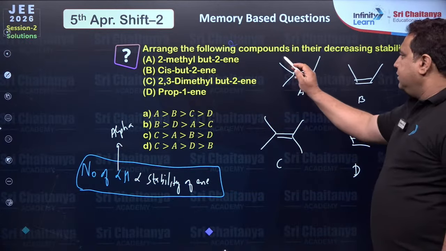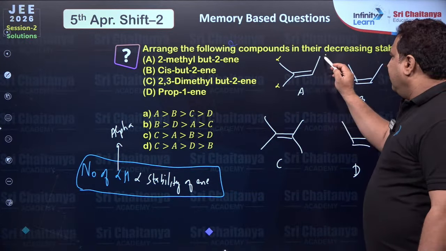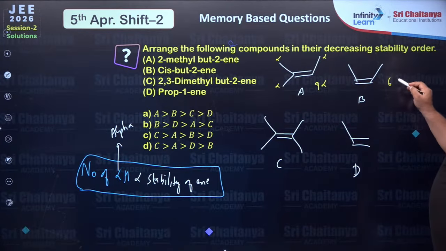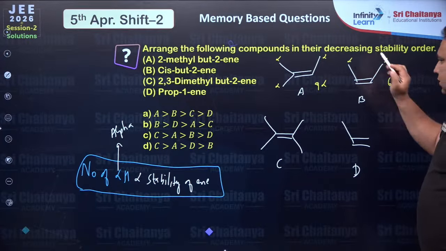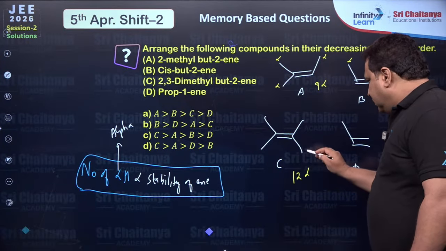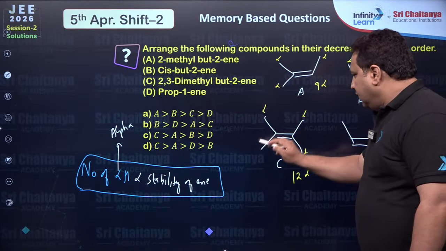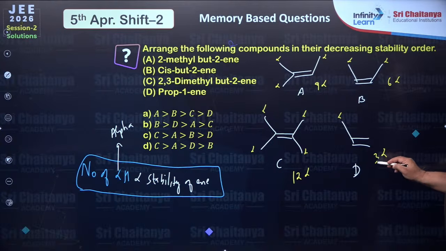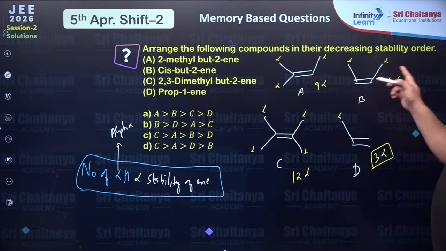So here you can see this is alpha, alpha, alpha. So how many? 9 alpha. Here 6 alpha. Here 12 alpha. Here only 3 alpha. Right? So he is telling decreasing stability order.